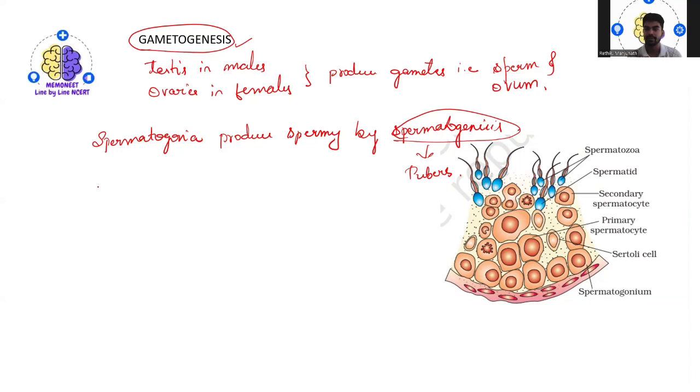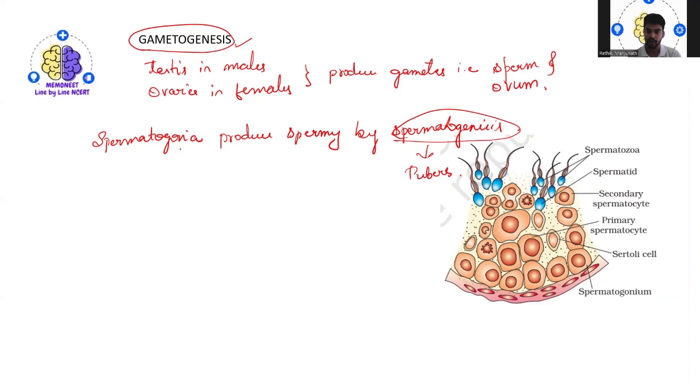As I explained earlier in the male reproductive system, these spermatogonia multiply by mitotic division and increase in number.